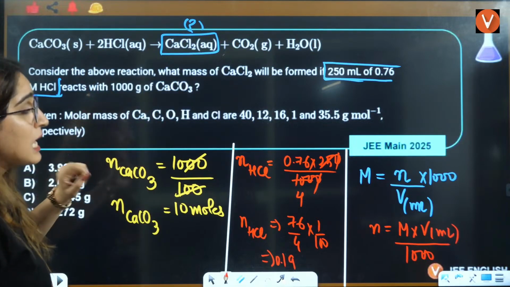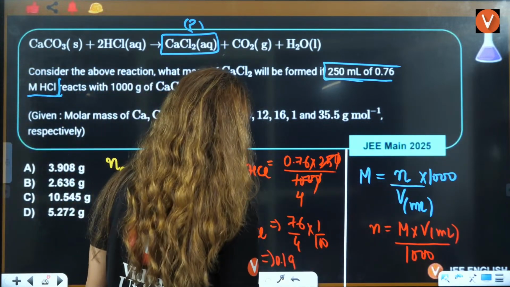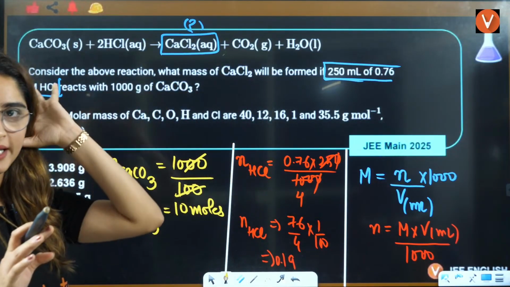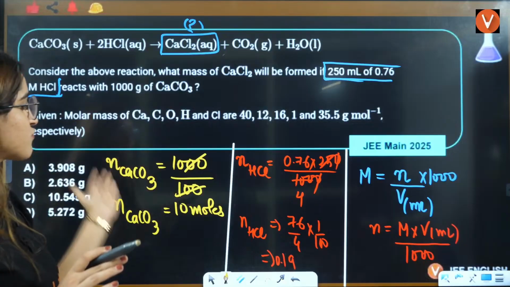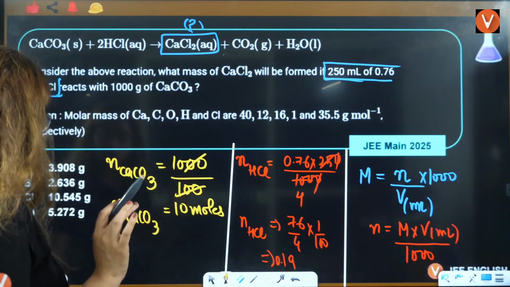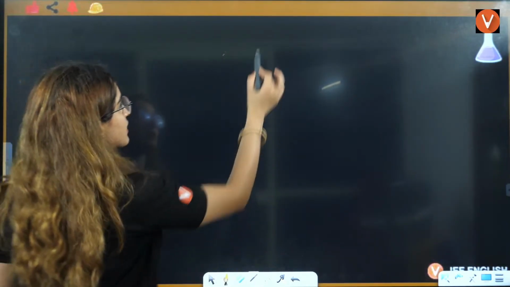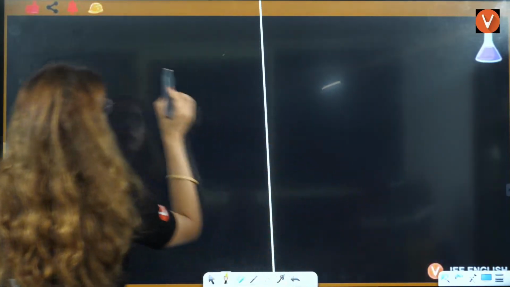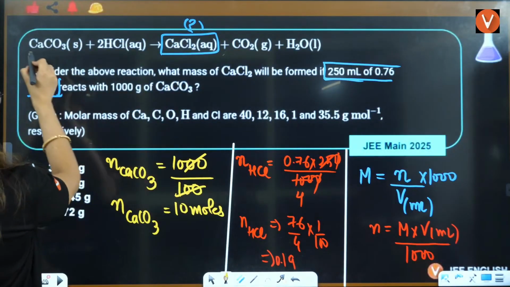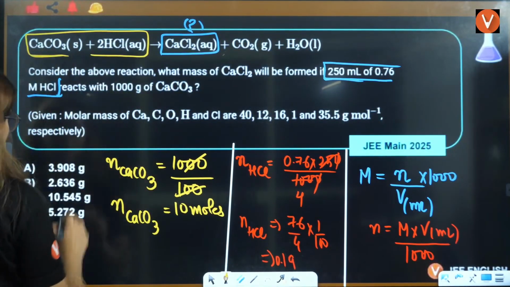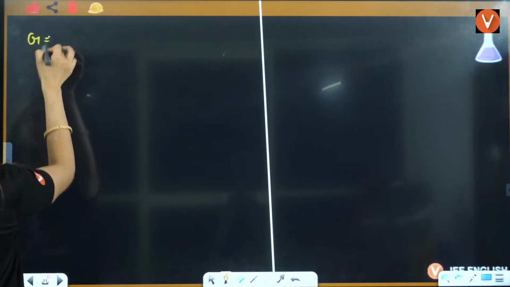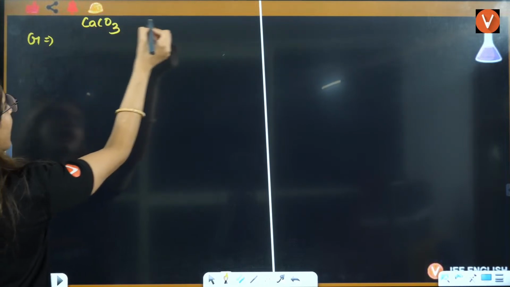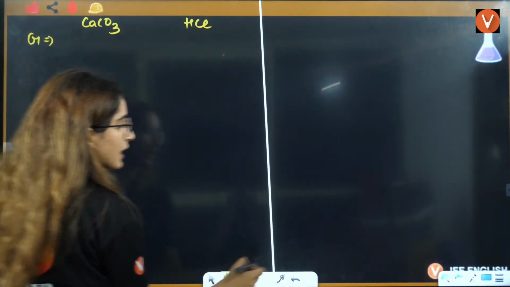Now, see this. Even now we can clearly see which is the limiting and which is the excess reagent from the moles only, but still we will have to solve it fully. If you see the question here, what is given? Given is, let's say, CaCO3 and this is for HCl.